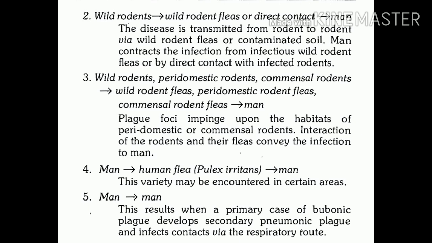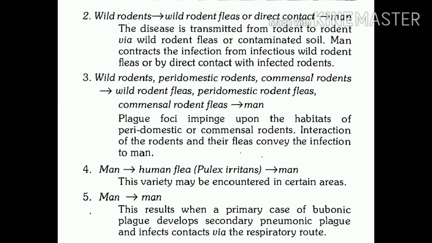So the first chain is a case of pneumonic plague. Now the next susceptible host is man and the mode of transmission is droplet infection or respiratory transmission. So these are 5 different transmission cycles that we can see in transmission of human plague.